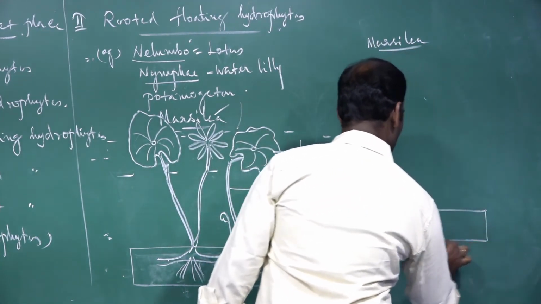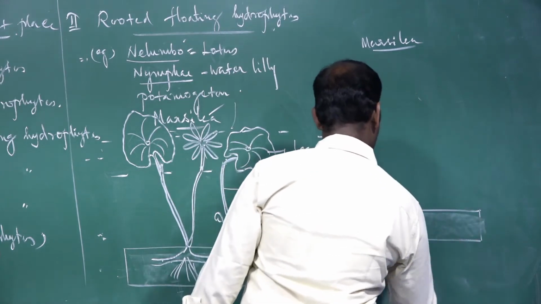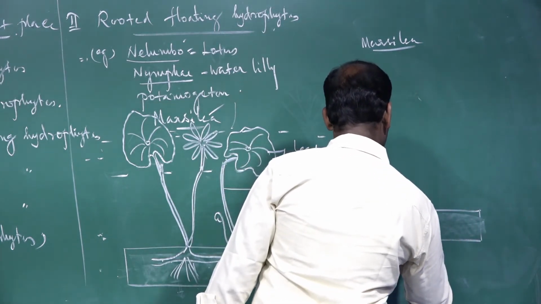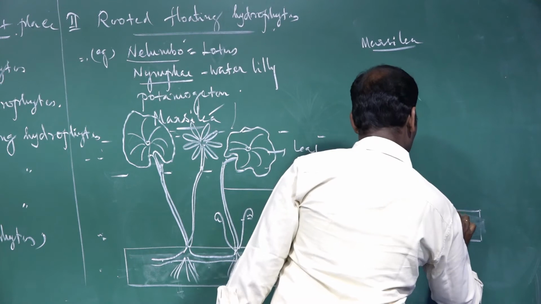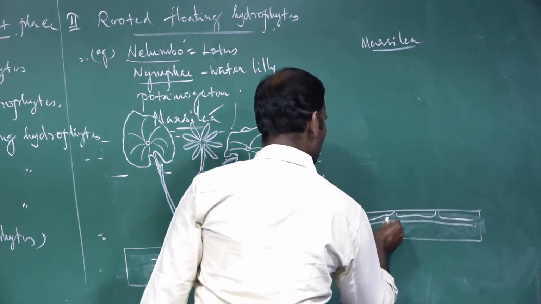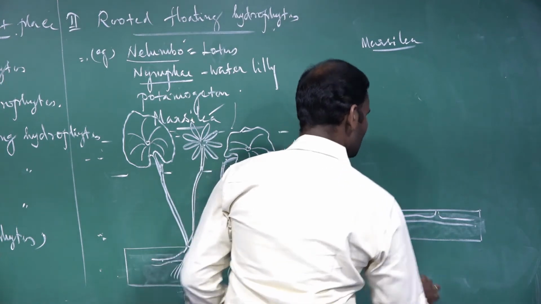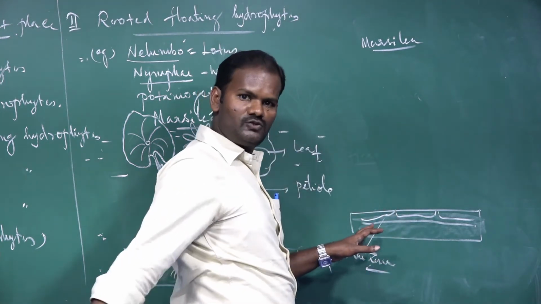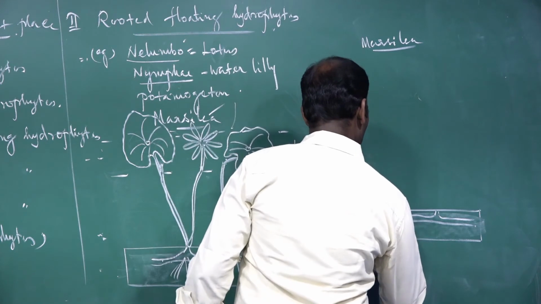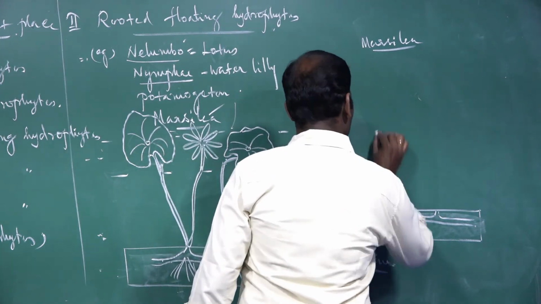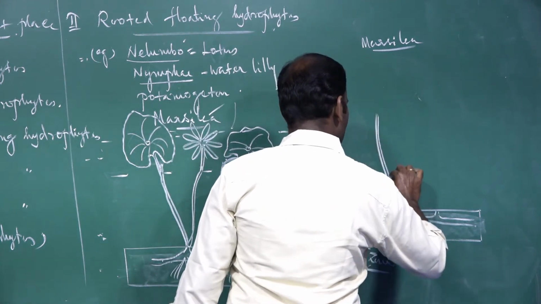If you take Marsilea, it is in the mud. The stem is called rhizome. Underground stem is called rhizome, a thick and swollen rhizome. It is a Marsilea plant.